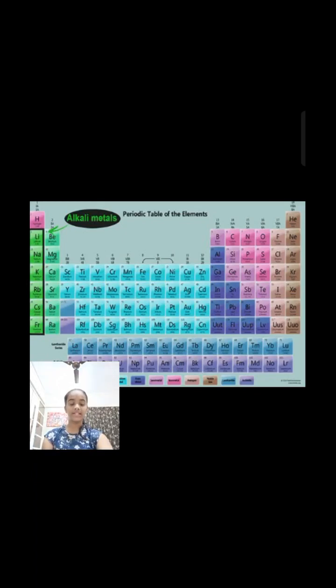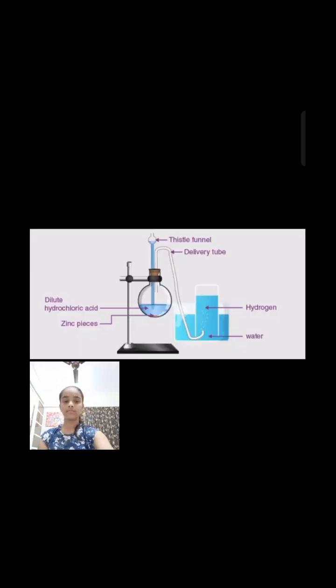Now let's see displacement of hydrogen from alkalis by metals. Metals such as lithium, sodium, potassium are called alkali metals. The hydroxides of these metals are called alkalis. Metals like zinc, lead and aluminium react with hot alkalis to liberate hydrogen gas and form soluble salts. Now let's see laboratory preparation of hydrogen.